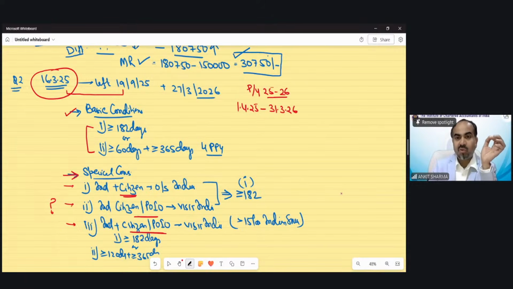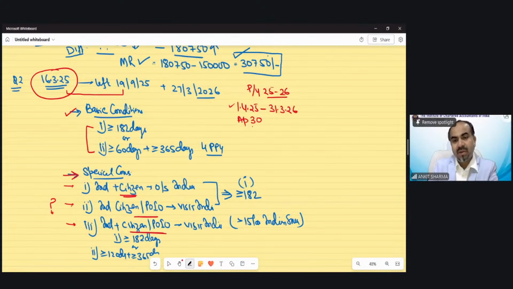So 16th March does not fall in this period. From 16th March till 31st March she is in India, but those days are not relevant for my previous year. So I have to start counting from April.